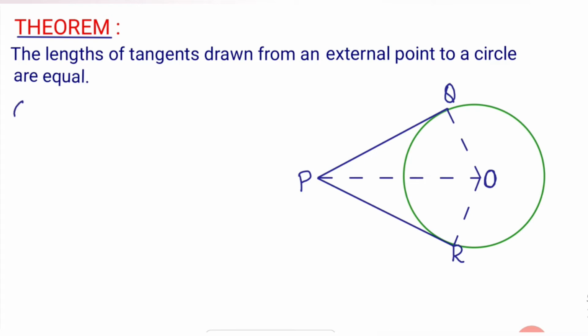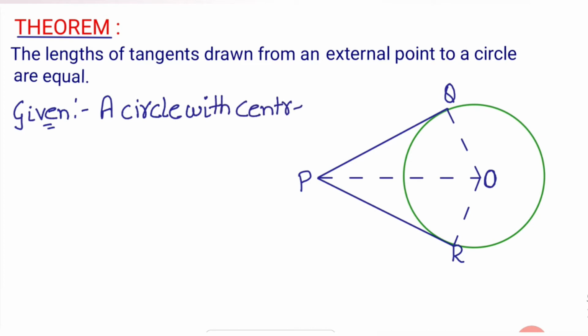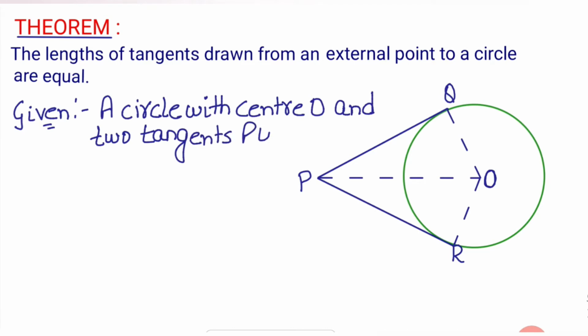तो सबसे पहले given, okay, we are given a circle with center O, and two tangents PQ and PR to the circle from external point P. Now proof क्या करना है हमें इसमें?